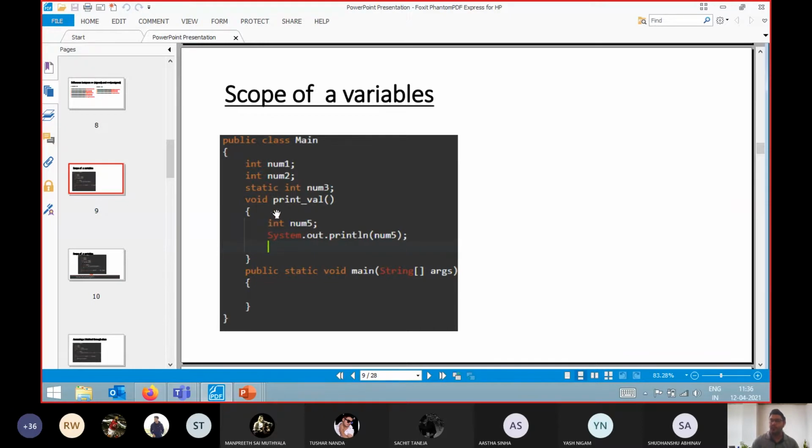Whatever variables we are using in our labs nowadays, all those variables are your instance variables. No, sorry, your local variables. So if we are going to execute this code, can anyone tell me what will be the output of this code? Just think about it.